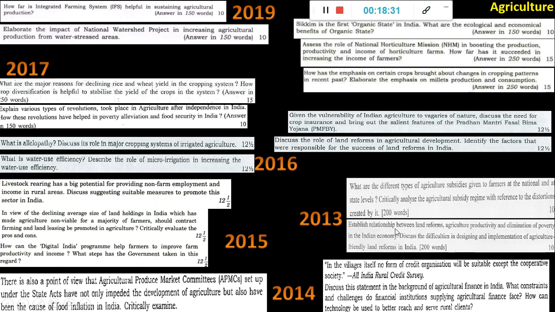Then establish the relationship between land reforms, agriculture productivity, and elimination of poverty in the Indian economy. Okay, so again it is about poverty. Here, if you see, different types of revolution and how they are helping poverty, and here it is about the land reforms and how they are related to elimination of poverty. Okay, so this is about the agricultural questions.